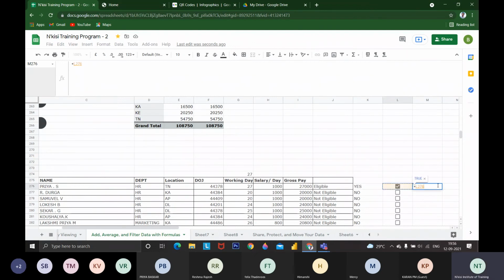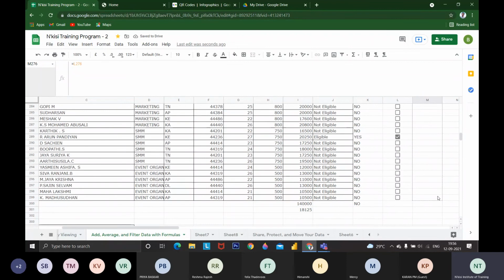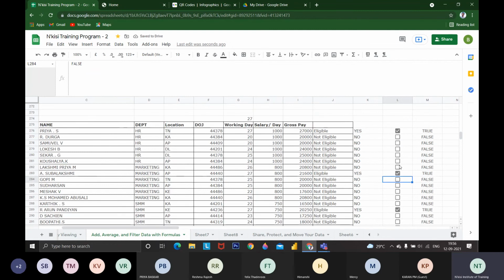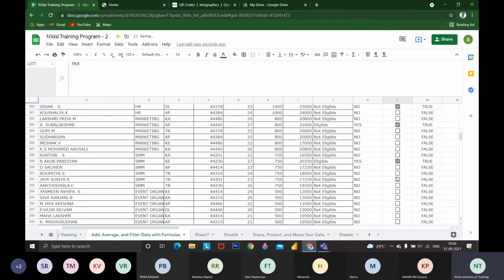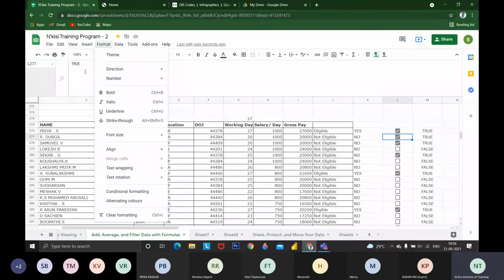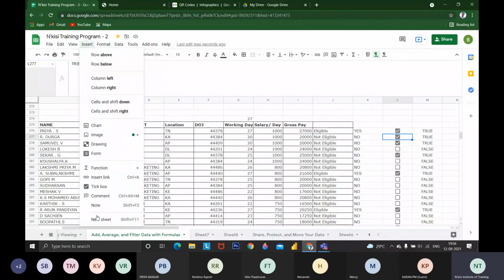It is like true or false. If I mention a tick it means true, if unchecked it means false. We can make use of formulas to count how many true and how many false there are. This is the cool feature of using checkbox. If you are making multiple checklists, you can use this. That's it, I have completed everything in the functions available.